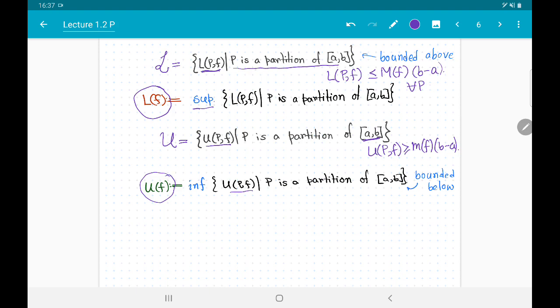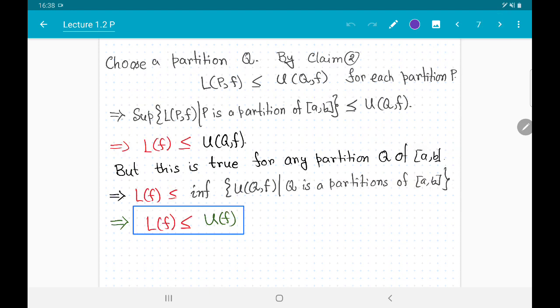We have taken partitions and refined them, or we have taken the set of all partitions, considered the set of all L(P,F)s and taken the supremum, considered the set of all U(P,F)s and taken the infimum. So now you might be expecting that this L(F) would still be less than or equal to U(F). Indeed, this is the case, and the proof is very easy, and the technique that we are going to use for this proof is very common in calculus and real analysis as well.